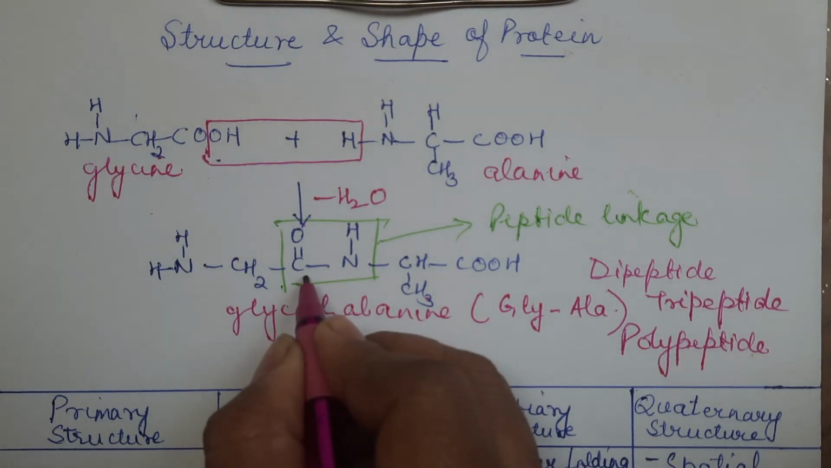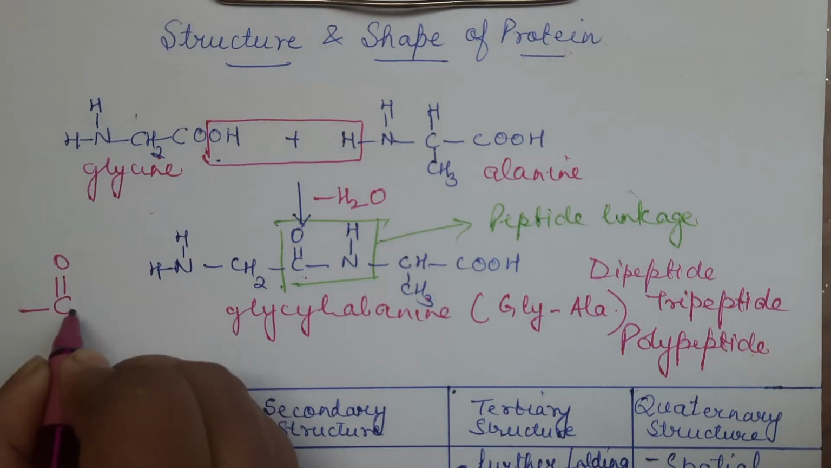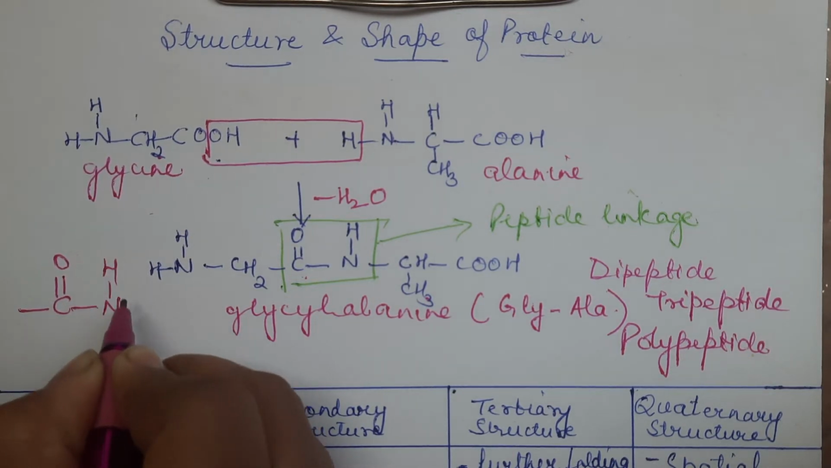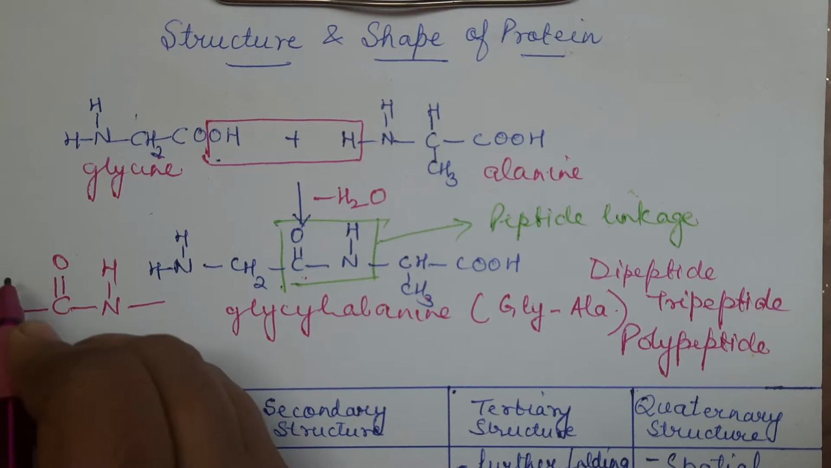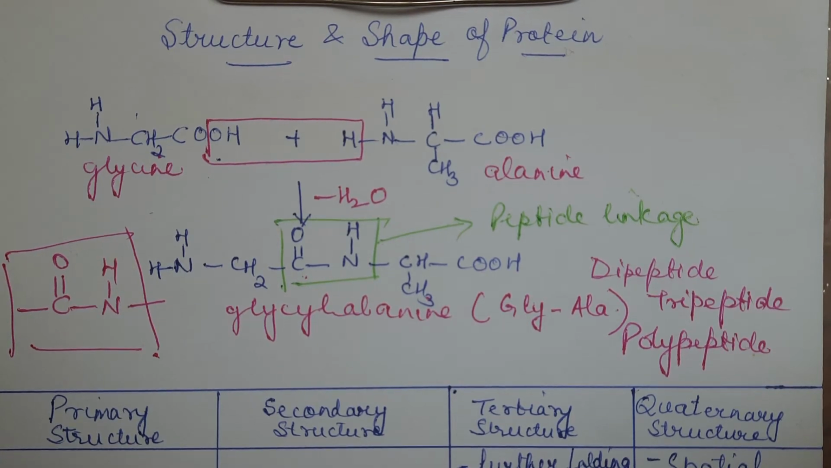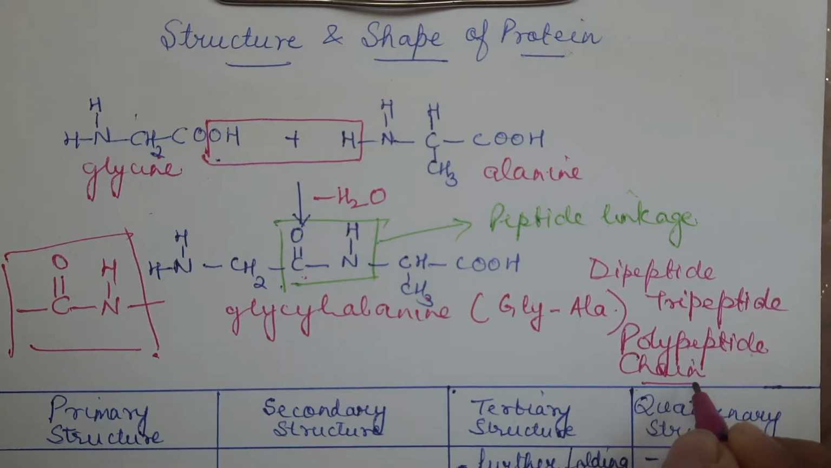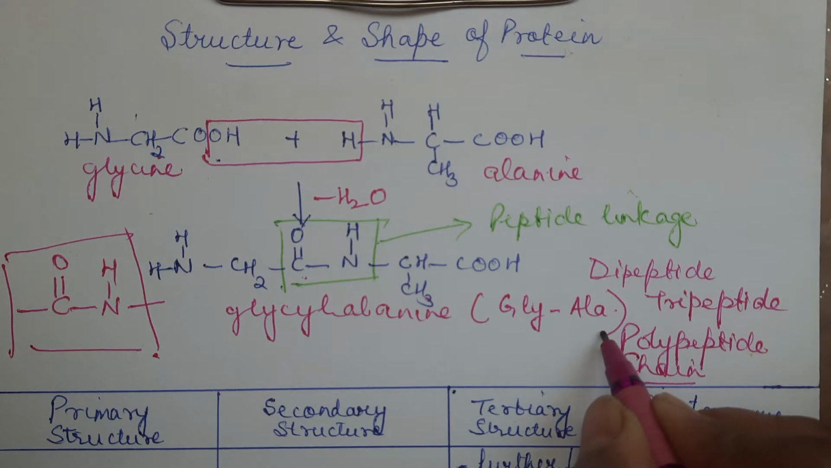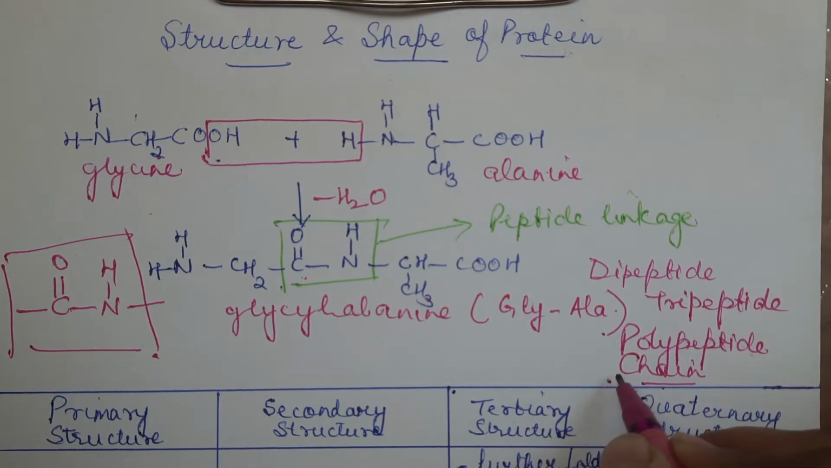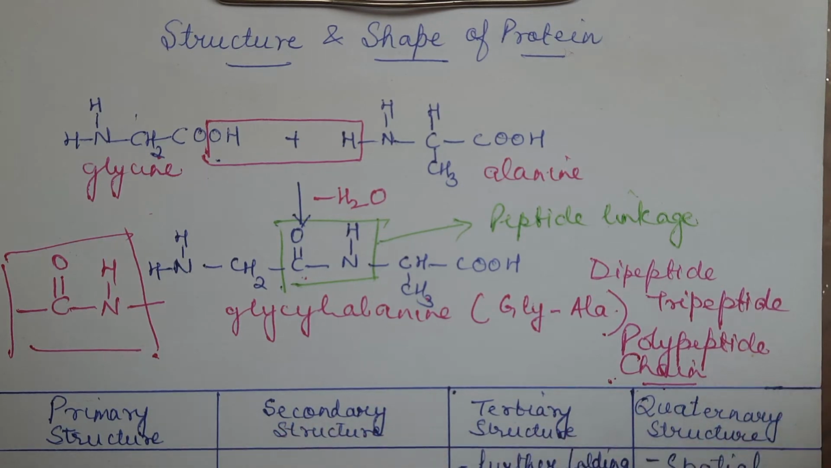So what is this peptide linkage? If I write separately, peptide linkage is nothing but CONH linkage. This linkage is called a peptide linkage. So many such peptide linkages will join a number of amino acids and will result in the formation of a polypeptide chain. So basically, what is protein? Protein is a polypeptide chain in which a number of amino acids link together and they form a chain.